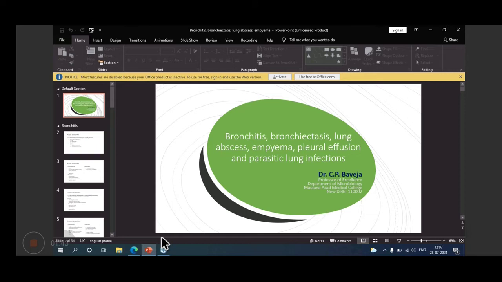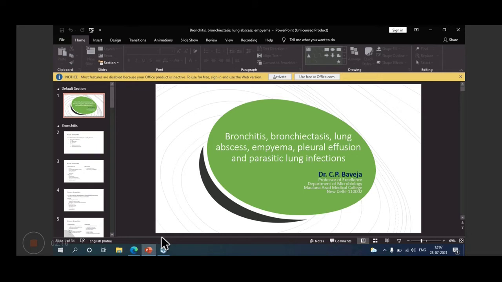So you have to assess it clinically with history correlation, and then you will go for radiological examination.